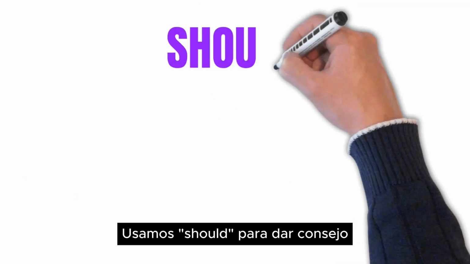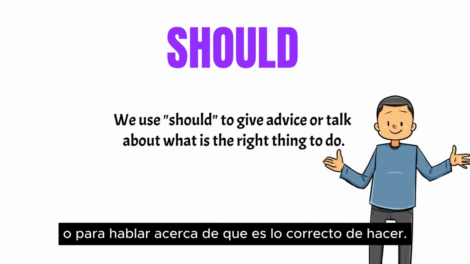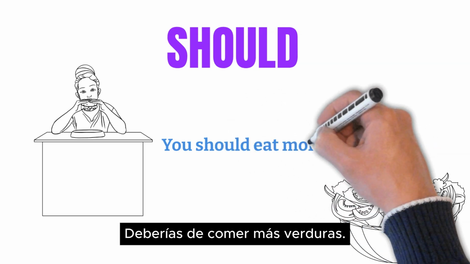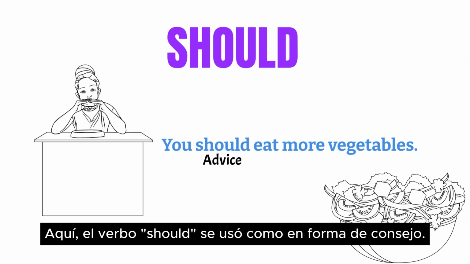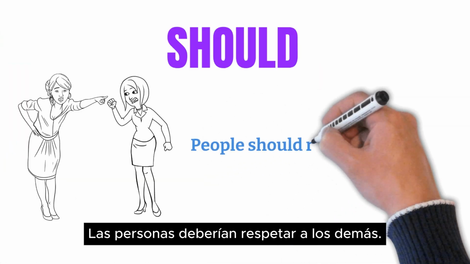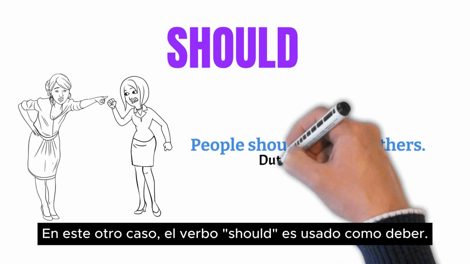Should. We use should to give advice or talk about what is the right thing to do. For example, you should eat more vegetables. Here, the verb should is used as a form of advice. People should respect others. In this other case, the verb should is used as a duty.